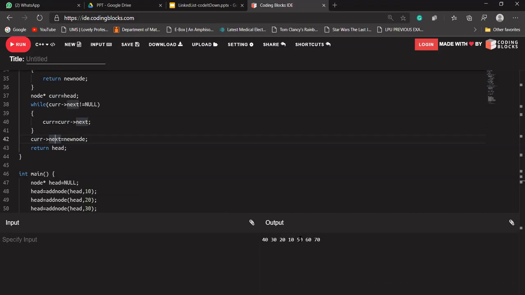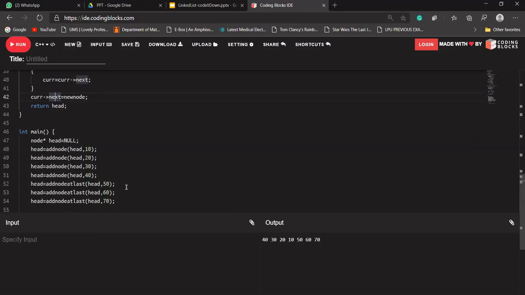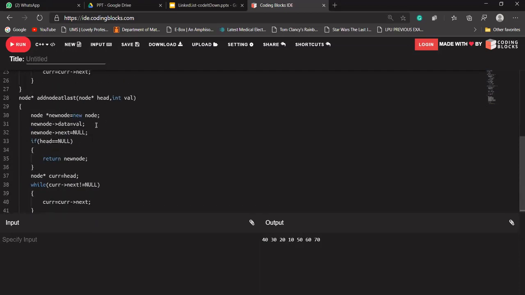The 10's next will point to 50, and again after this line runs, it will create a node and store the value 60 in it. As our linked list is right now, our head is pointing to 40 and 50's next is pointing to null, because our last node will always point to a null value.